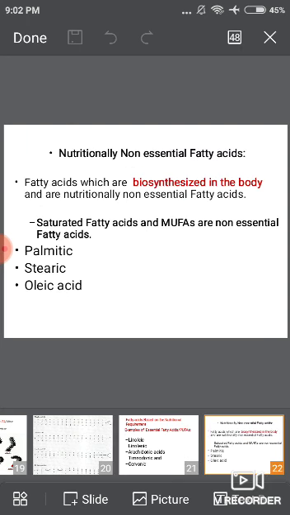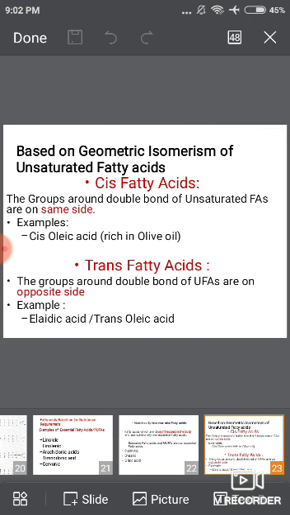Then the next one is nutritionally non-essential fatty acid. Nutritionally non-essential fatty acids are those which are biosynthesized in the human body. Examples of such fatty acids are palmitic acid, stearic acid and oleic acid. Whenever our body wants to synthesize stearic acid, it is easily synthesized by the de novo synthesis of fatty acid pathway.